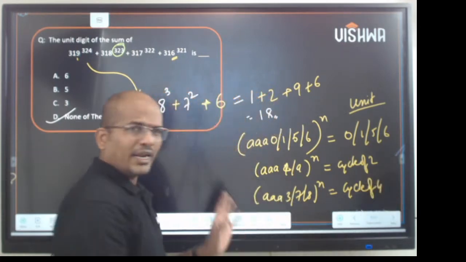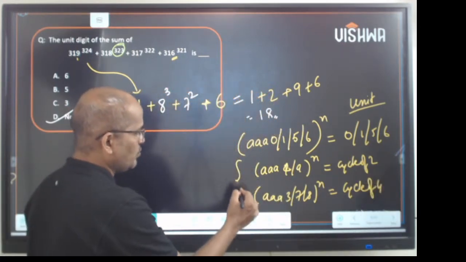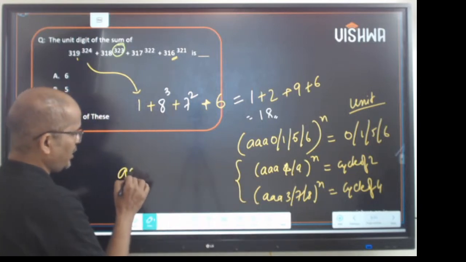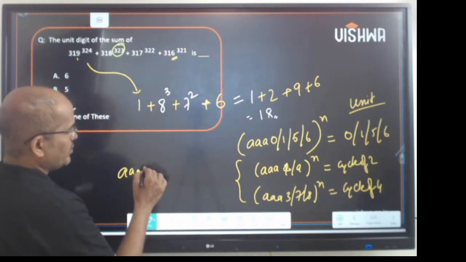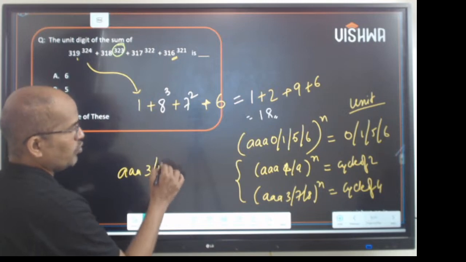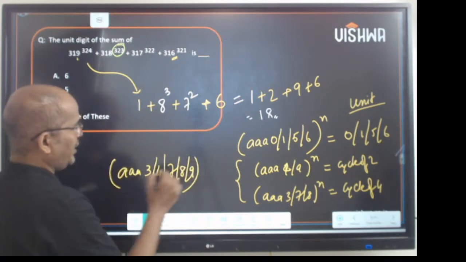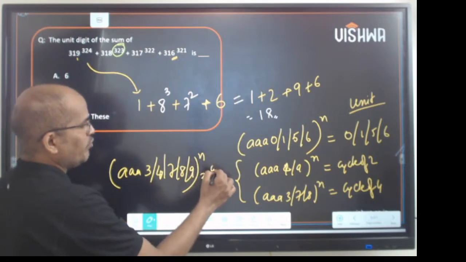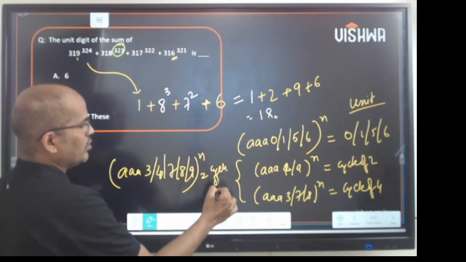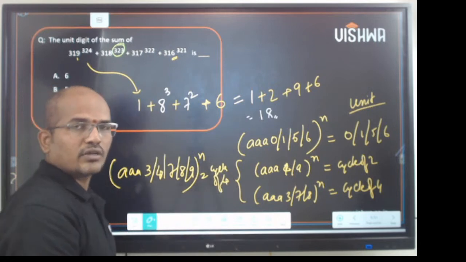Or I can combine these two. I can say a number ending with 3, 4, 7, 8, 9 power n, I can take a cycle of 4 and solve it.